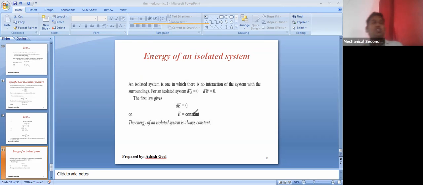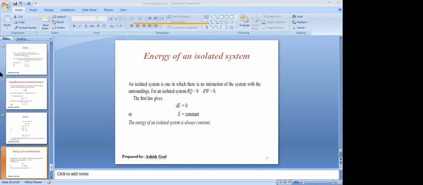If you try to understand, then there is no heat energy transfer, and there is no mass transfer. So if energy transfer is not possible, that means whatever energy is there inside that system, it is remaining constant. So from here also we can find out this statement: the energy of an isolated system remains constant always. Understood, everyone? Yes, sir.